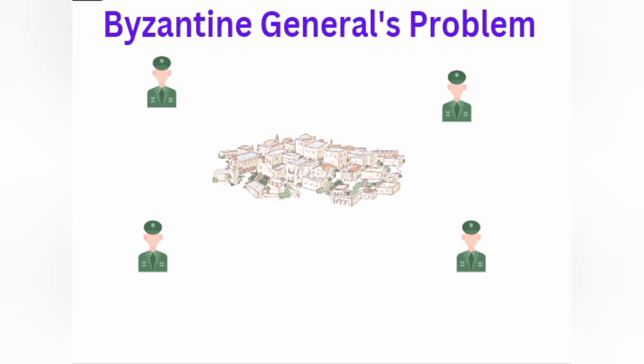The main problem is that one of the generals may be a traitor. The traitor will always send a misleading message to the remaining army generals, and he will confuse the remaining army generals about whether to attack or retreat the city.